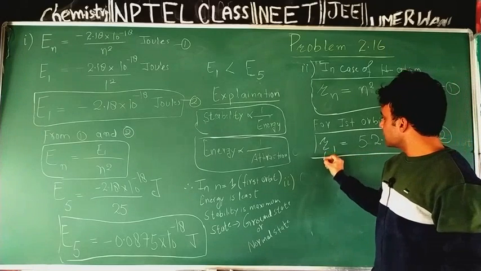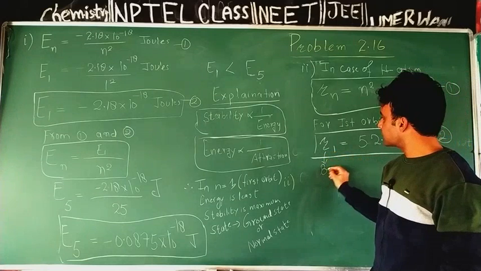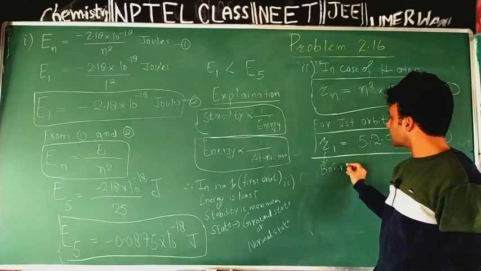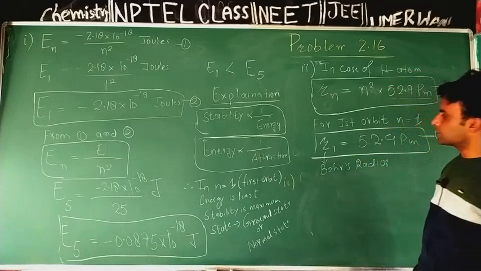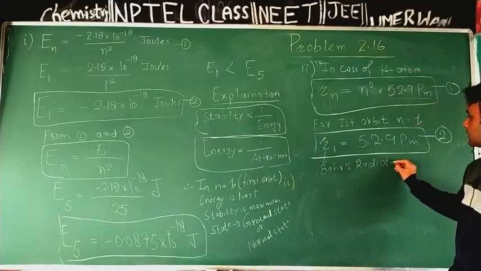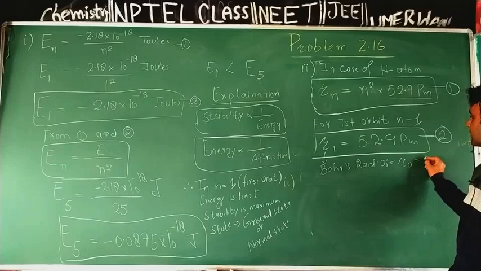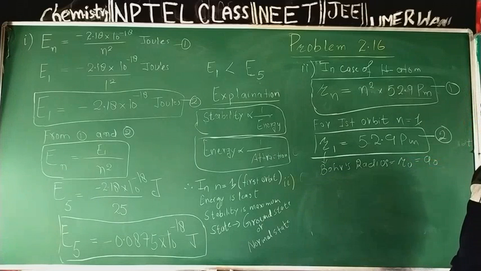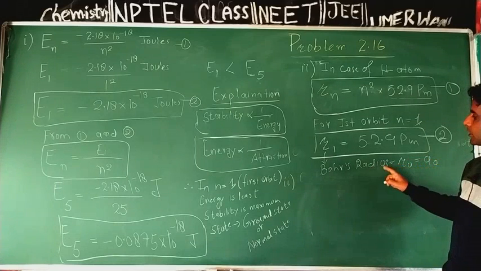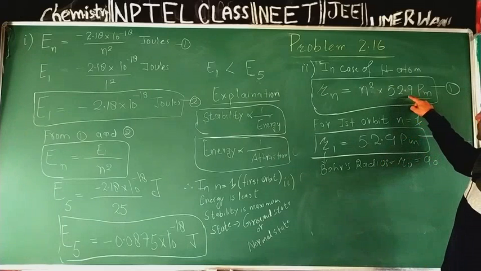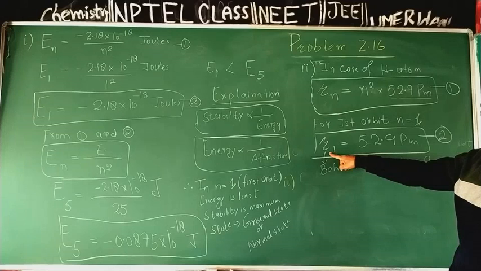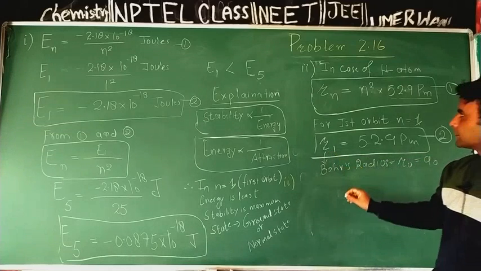Radius of first orbit of hydrogen atom is also called Bohr's radius. It is also represented by R0 or in some books by A0. In your NCERT textbook, it is represented by A0. And what is Bohr's radius? Equal to 52.9 picometer. So in equation first, instead of 52.9 picometer, I will substitute R1, radius of first orbit of hydrogen atom.